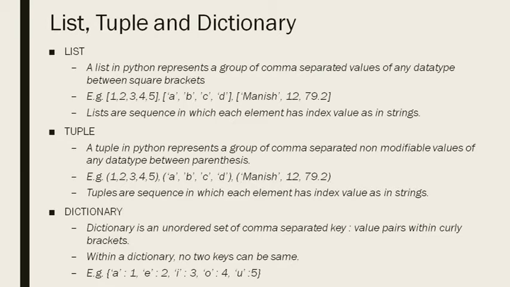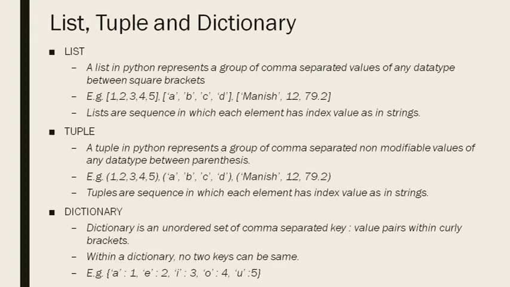So you can see the examples. In the first one, both the examples from list and tuples are the same, but the difference is just the brackets. 1, 2, 3, 4, 5 is a tuple of integers, a, b, c, d is a tuple of characters, then a mixed tuple. Tuples are also a sequence in which each element has index values as in strings and lists. So the same indexing follows in lists and tuples also.